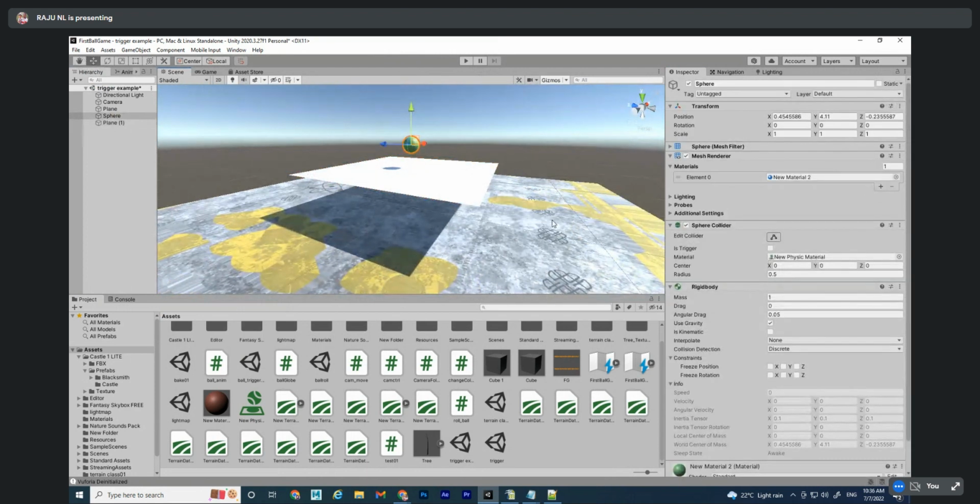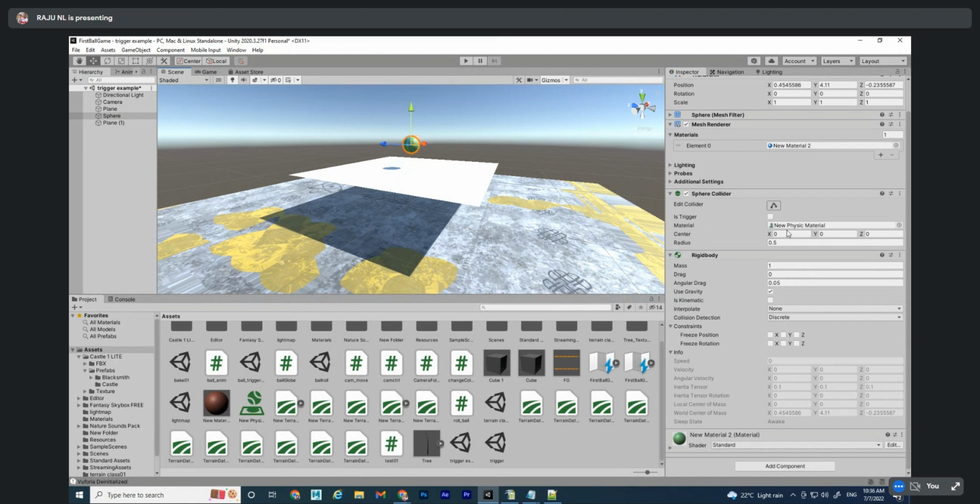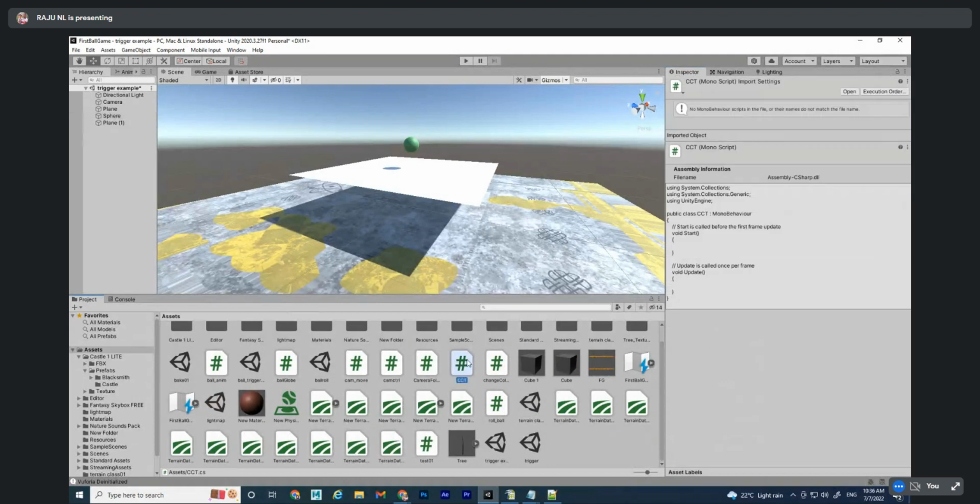So that code you can give to this, or to whichever is colliding. But in this case, I am giving the color changing code to this sphere collider. So add new script. You have to give a name: change color trigger, CCT. This is my code name. CCT, change color trigger. This is my CCT.